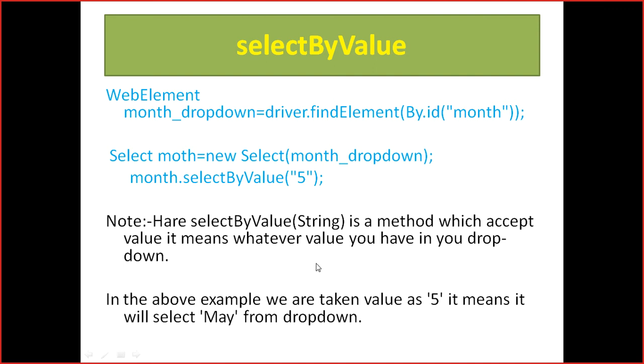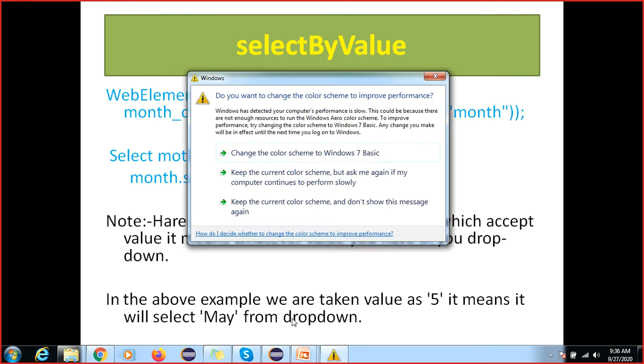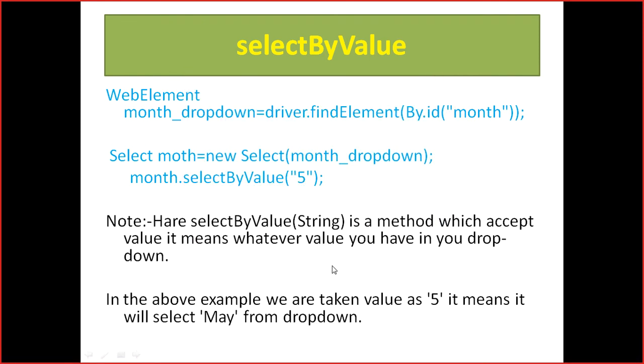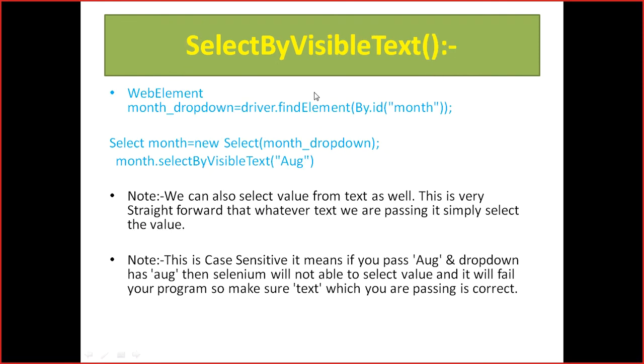It means whichever value you want to choose from the drop down. In the above example, if we take the value fifth, it will select May from the drop down. This is a question they can ask you: what is the difference between select by value, select by index, and select by visible text?